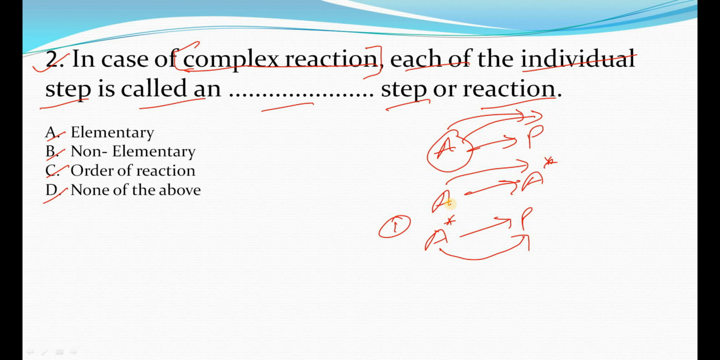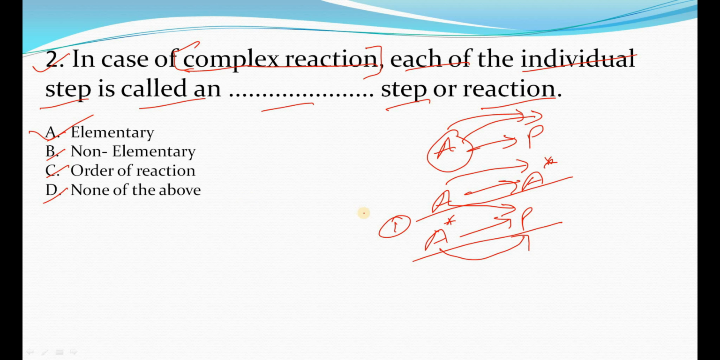It may be further like that: A is converting into A star, then A star is converting into A and B star, then B star is converting into P. So it may happen. To convert A to P, first we have to go from A to A star, then A star to P. So these individual steps, A to A star and A star to P, are known as the elementary reactions. We can say the elementary step as well, and these are the ideal reactions.